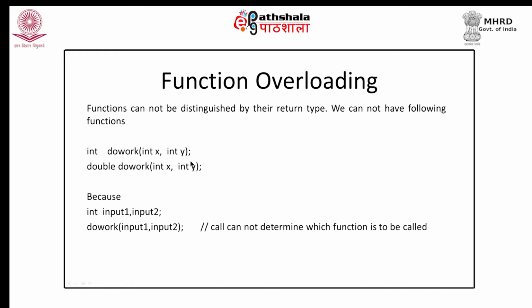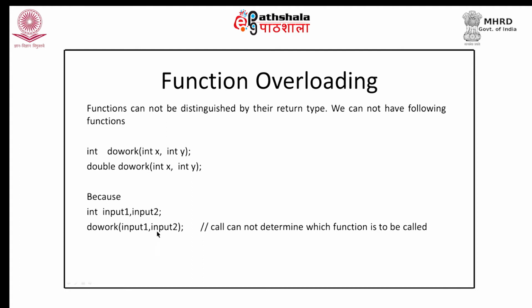Because the compiler distinguishes between the functions by means of what kind of parameters are being passed at the time of calling that function, and you know that at the time of calling a function we do not have any way of knowing what kind of return value is being accepted. So, for example, if we have these two functions and we have two integer parameters input 1 and input 2 and we make this kind of call, the compiler has no way to determine whether you want this function to be called or whether you want this function to be called.